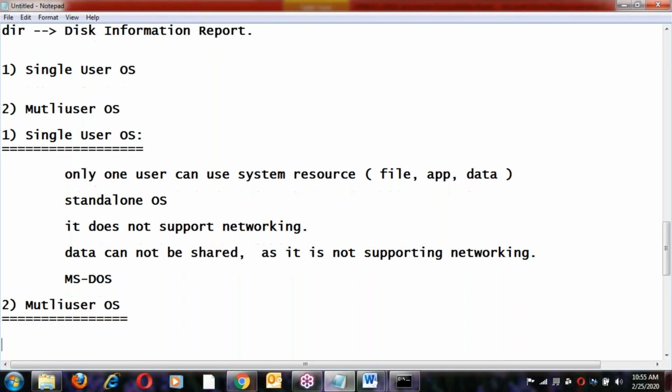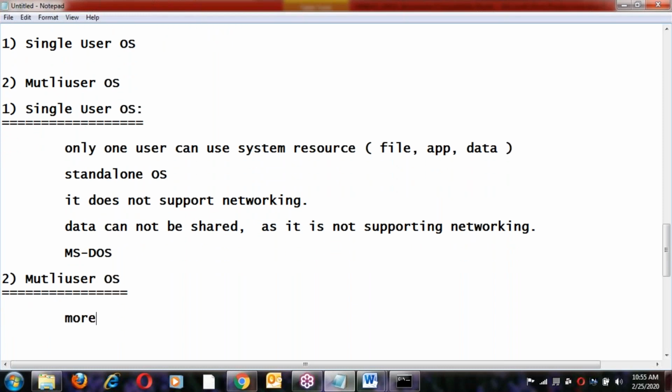Multi-user OS, what is it? Multi-user means more than one user. It could be two or three users, or tens of users, or hundreds or thousands of users.